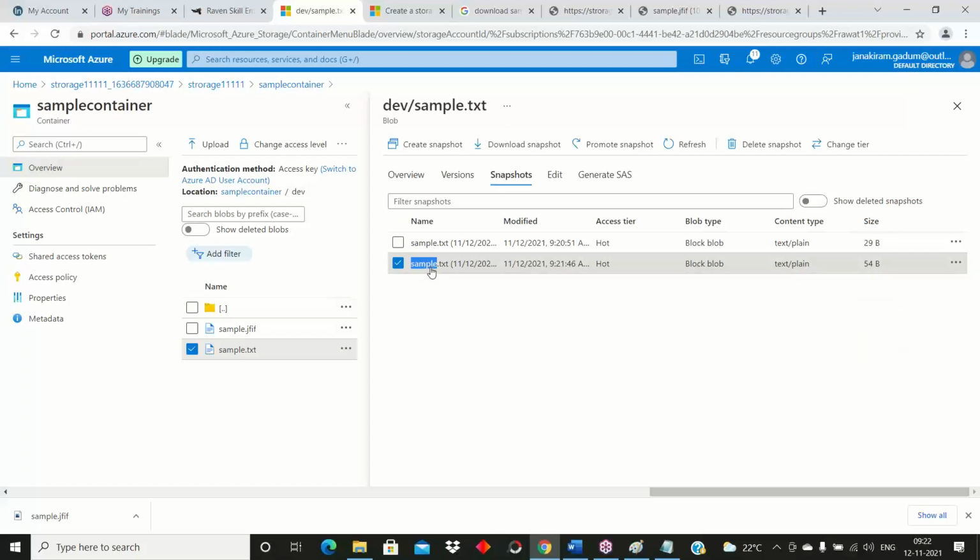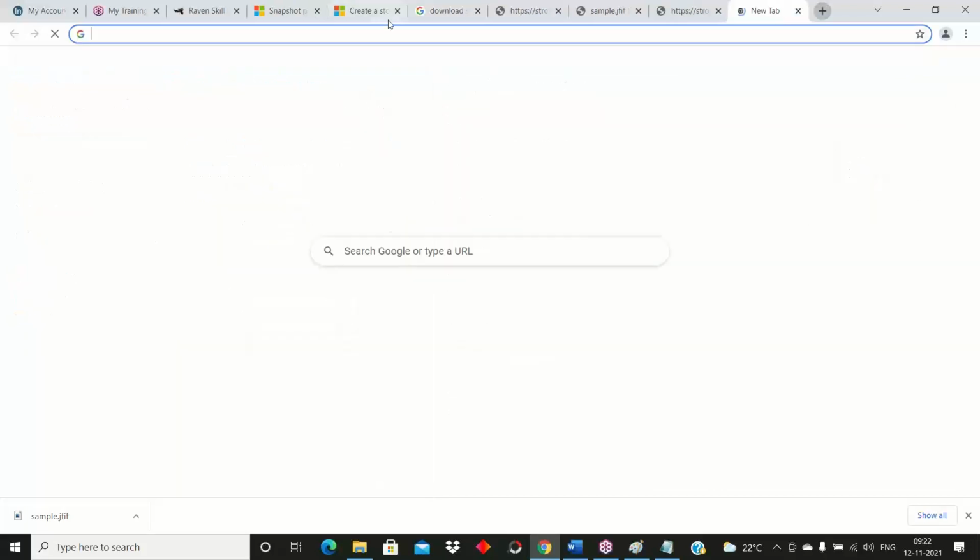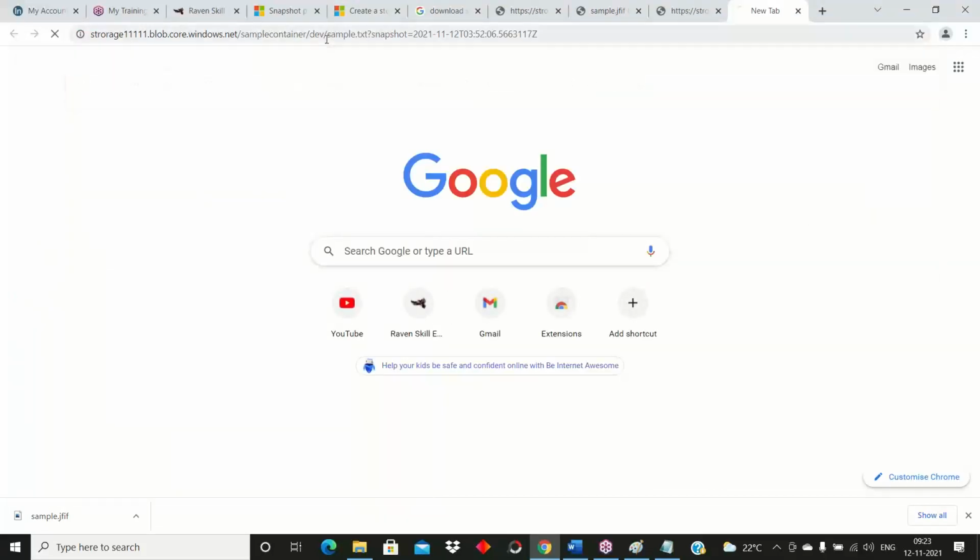This is my edited one. This is my old one. So see the difference. This is the last one, the data inside when I was uploading the file. When I created the snapshot and did the edit, this is the edited line.